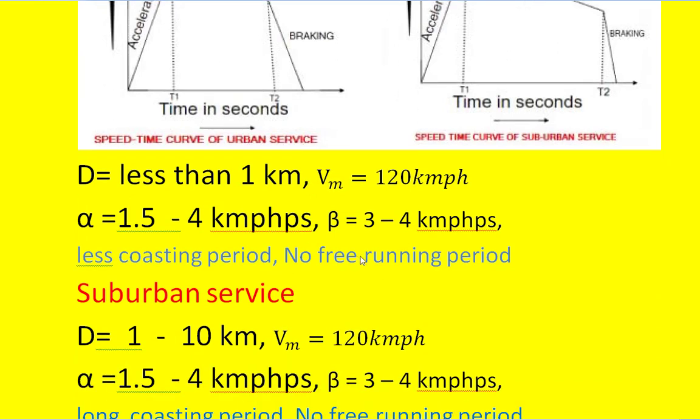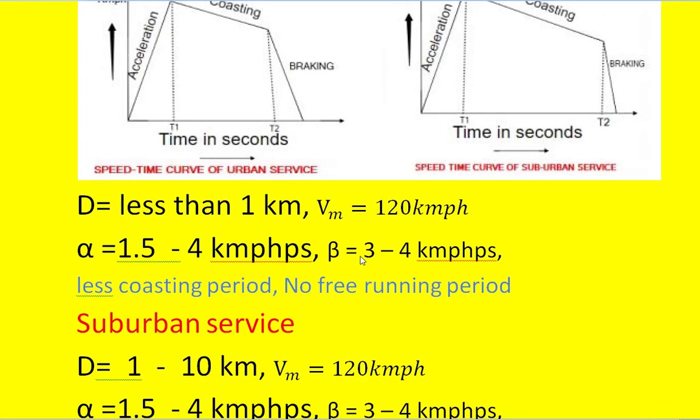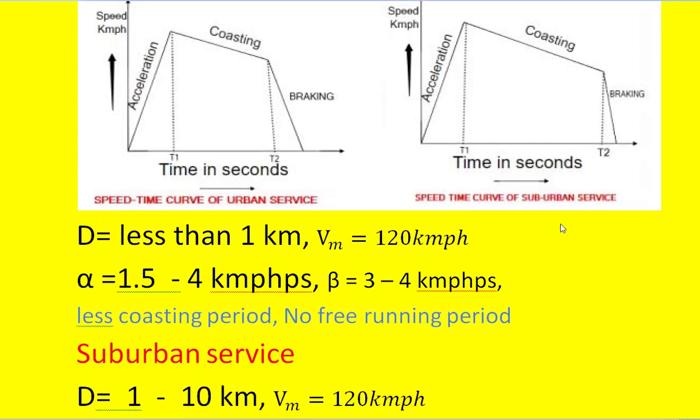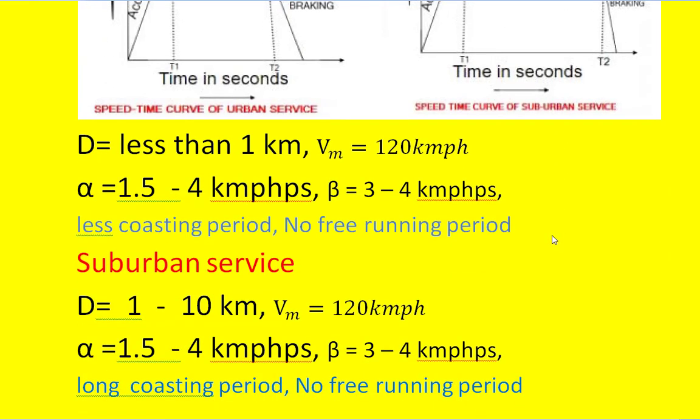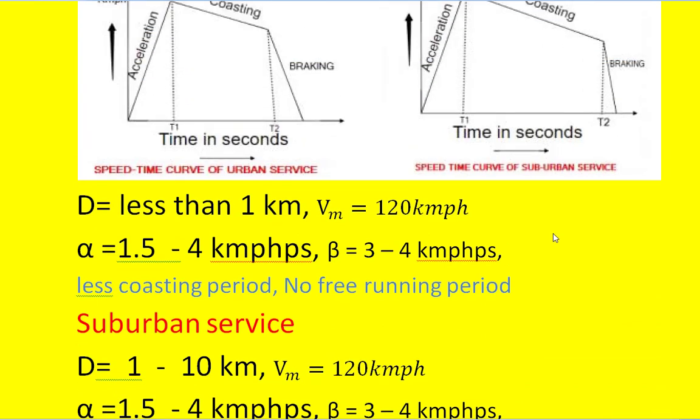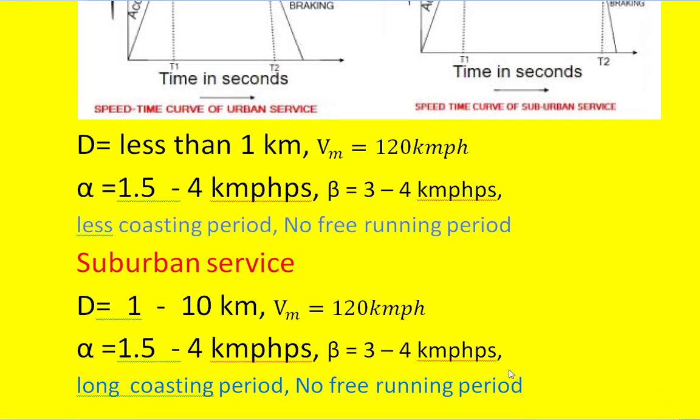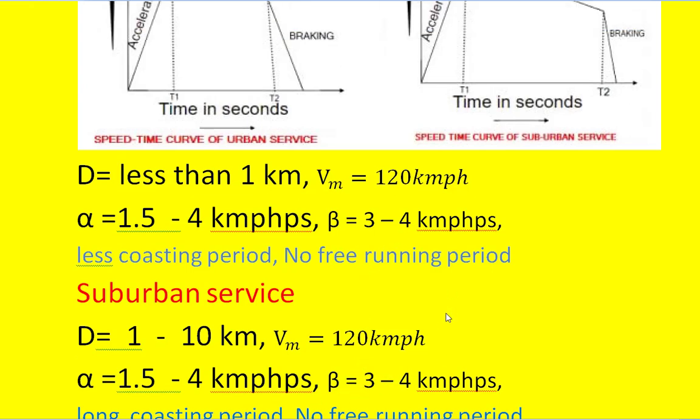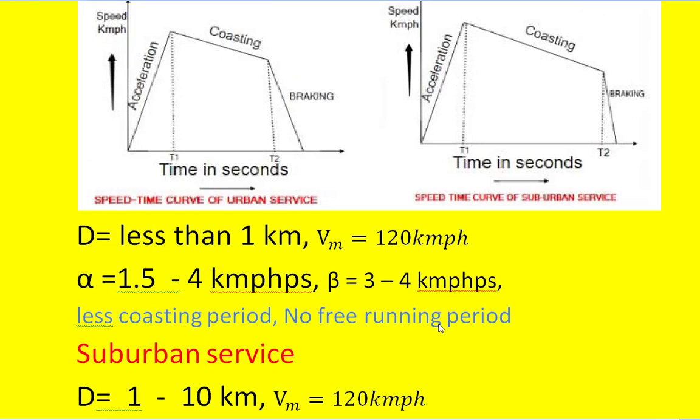Next, coming to the suburban service. Here the acceleration value and the retardation value for both cases are almost equal, but the distance between the two stops is between 1 kilometer and 10 kilometers, and the maximum speed that it can attain is 120 kilometers per hour.